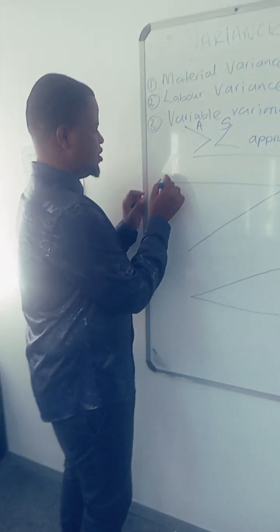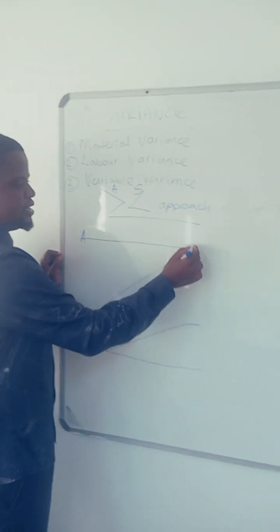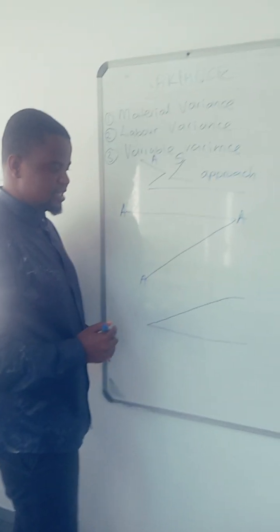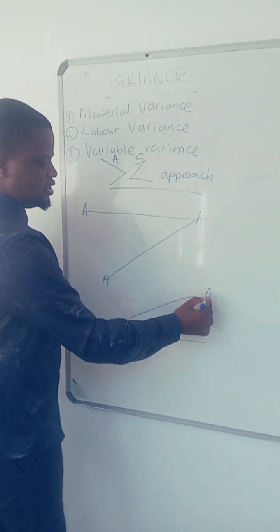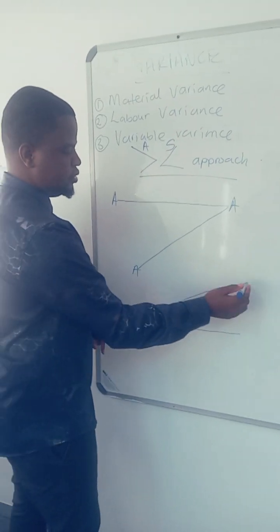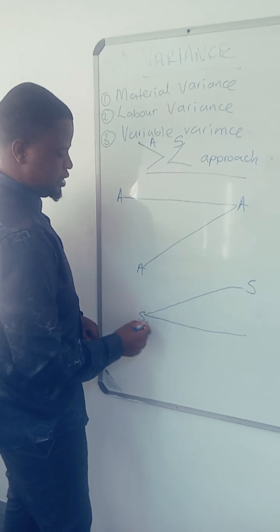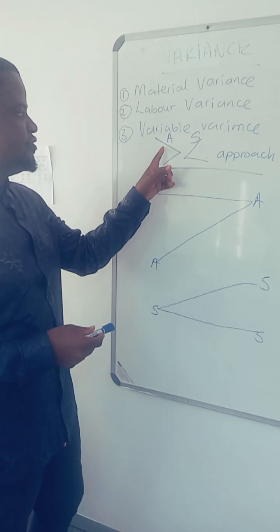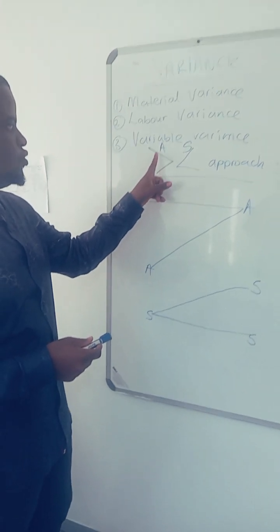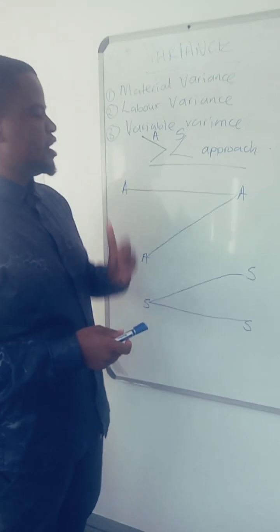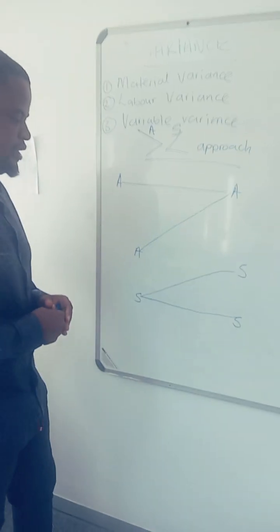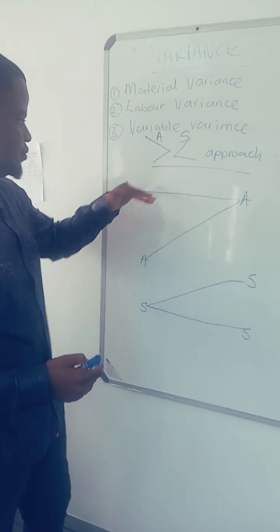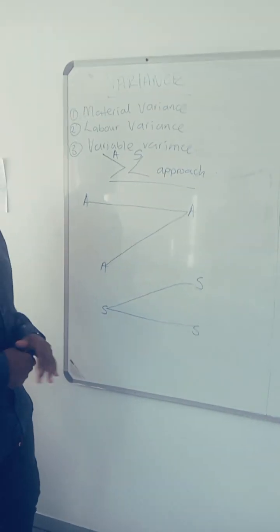So here on the greater than sign, you put A here, A, A. Then on the less than sign, on all edges, you put S, S, S. On each and every corner for the greater than sign, you put A; for each and every corner for the less than sign, you put S. As you can see now, we have three levels: level 1, level 2, and level 3.